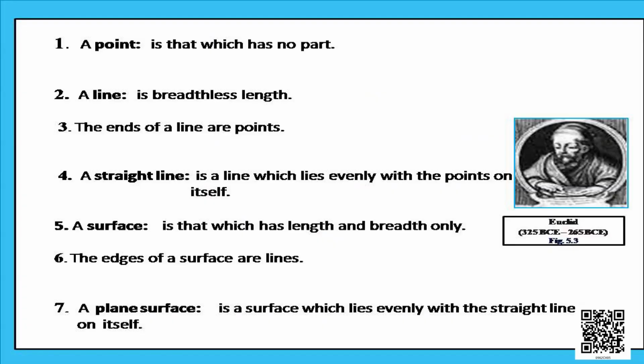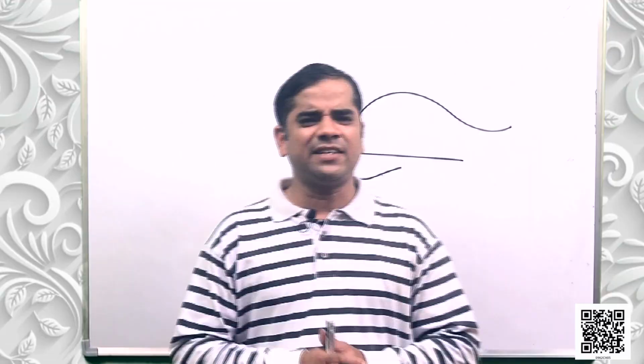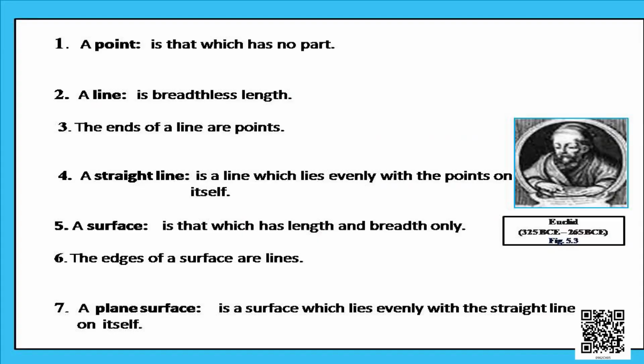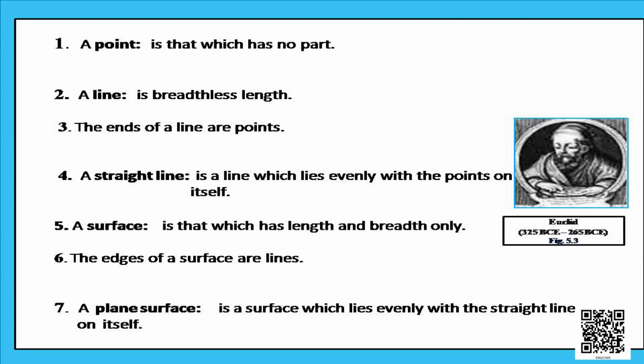So the fifth point says that a surface is that which has length and breadth only. Exactly. As previously discussed, we constructed two different surfaces, a square and a rectangle, having two dimensions, a length and a breadth. Next, the edges of a surface are lines. It was also previously discussed, as we had seen clearly that the surfaces meet at a line. The last point, the seventh one, says that a plane surface is a surface which lies evenly with the straight lines on itself. What does it mean? A plane surface.